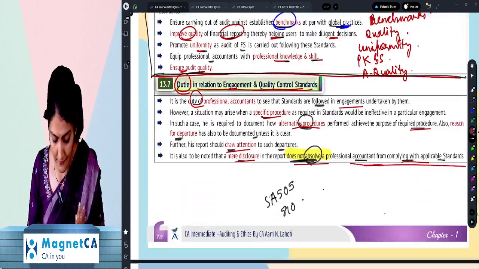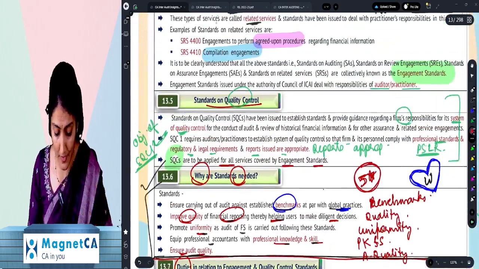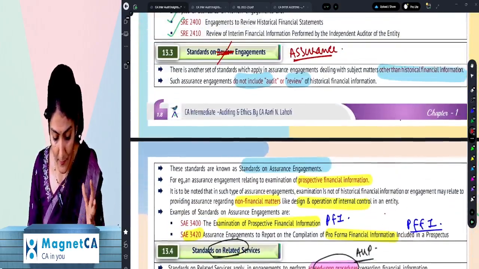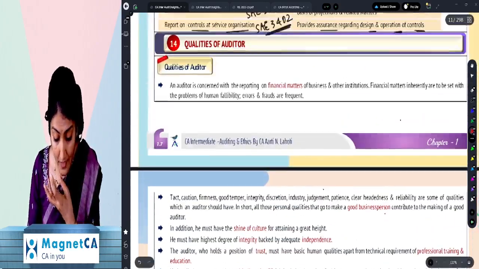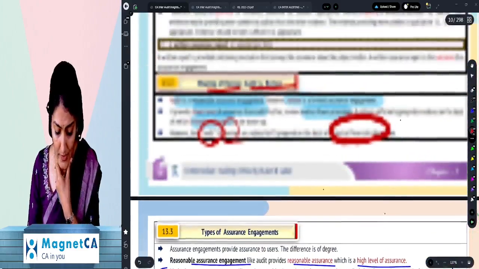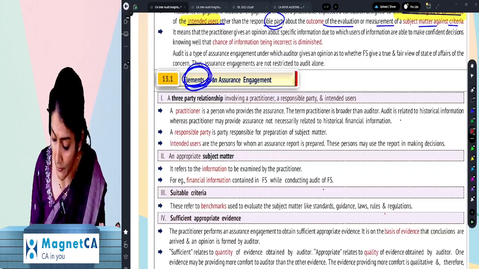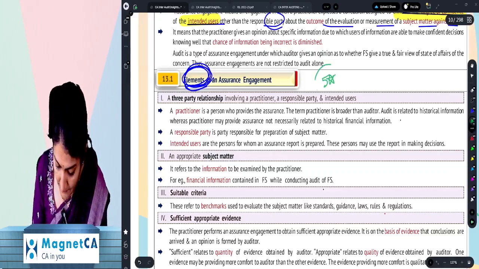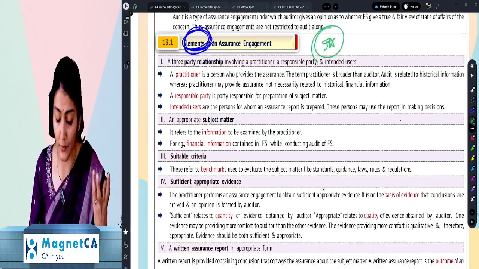Okay, and after that, anyway, what you see over there is the question bank. So have we completed this part in our discussion right now? Now we'll come to the discussion on the elements of the assurance engagement. Qualities and all that, we'll come to later. But right now, let us talk about the elements of an assurance engagement, which is again a 5-star question.